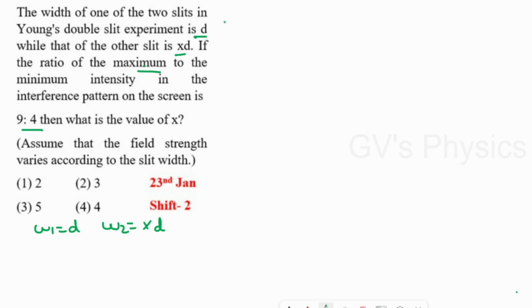I'm going to take the formula with respect to maximum and minimum intensity and width of the slit. I maximum is equal to (W1 plus W2) the whole square, and I minimum is equal to (W1 minus W2) the whole square.